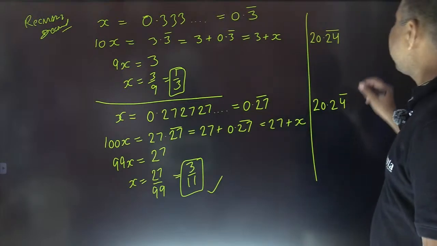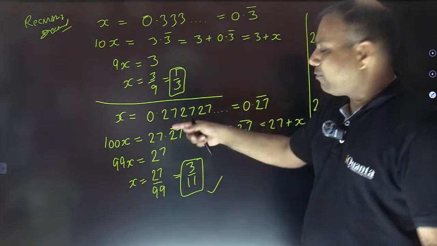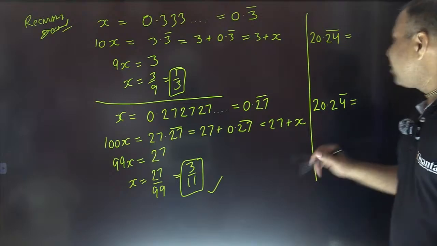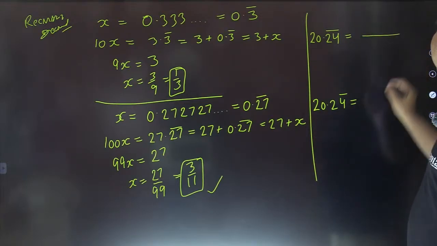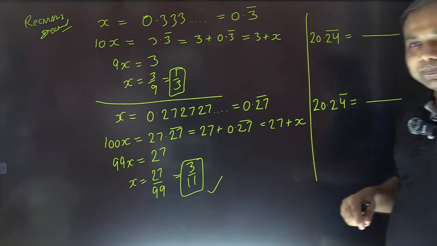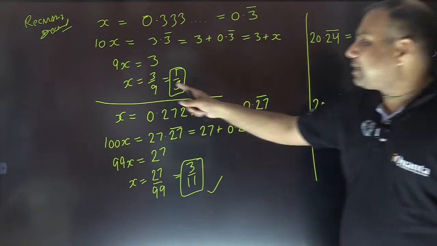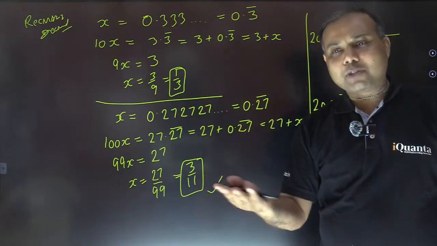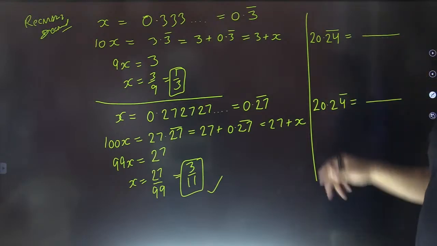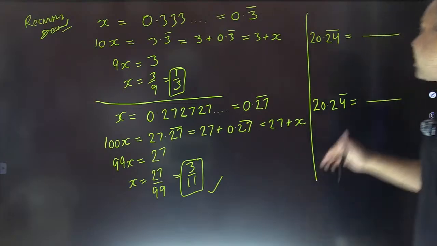Now see how we can answer these questions faster, which includes all these steps. We don't need to do all these steps separately. How can we do them directly? See, what is the method now? We need to write our answer in a fractional form, having some numerator and some denominator, isn't it? Fine. Now the denominator will always contain some nines followed by some zeros. So how many nines? Listen carefully now. The denominator will have that many nines, which is the number of digits in the repeating block.